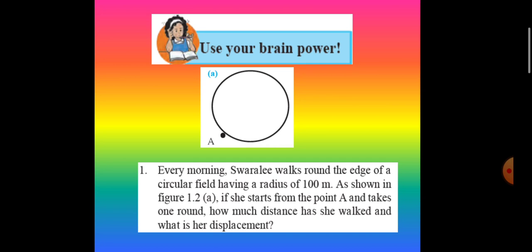So let us find her distance. As the distance walked by Swarali is on a circular path, we will have to find out the circumference of the circle. The formula to find the circumference of the circle is 2 pi r.